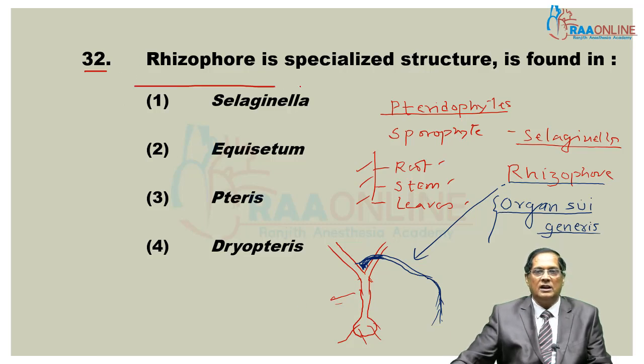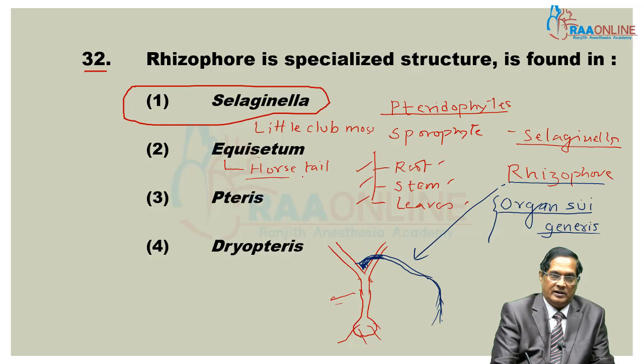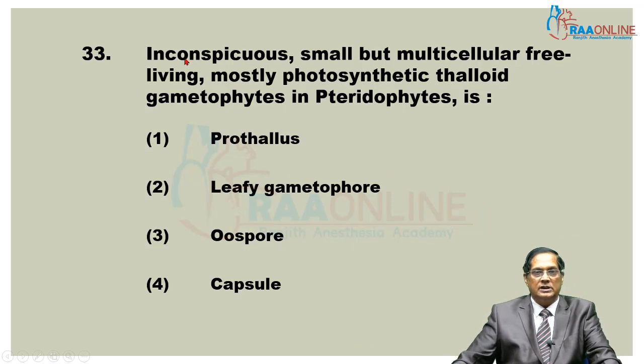The answer is Selaginella. Selaginella is commonly known as little club moss. Equisetum is commonly known as horsetail. Pteris and Dryopteris are generally considered ferns. They are called ferns.